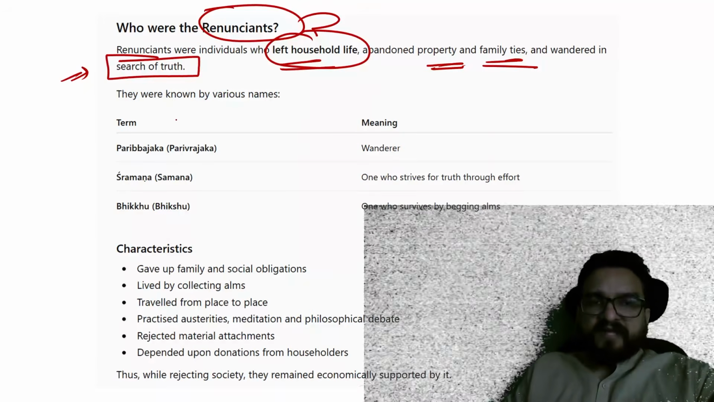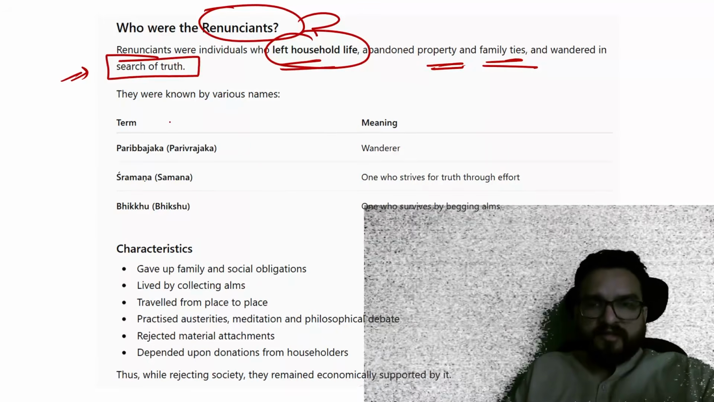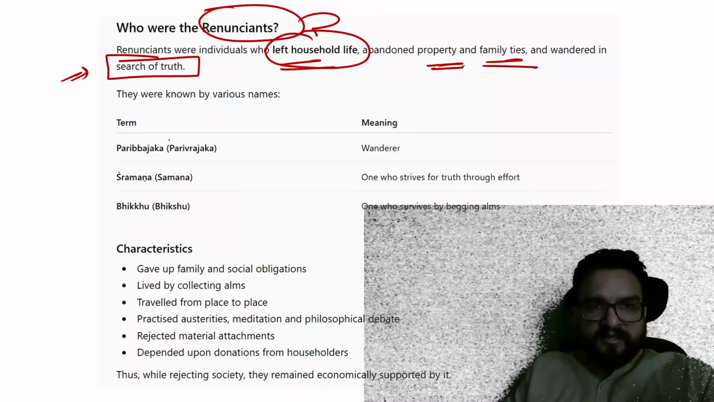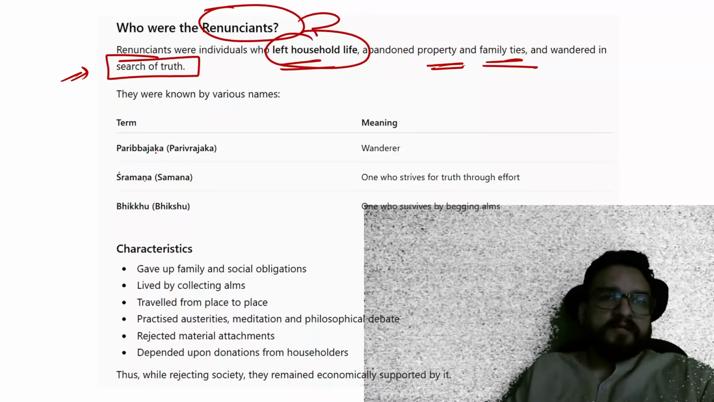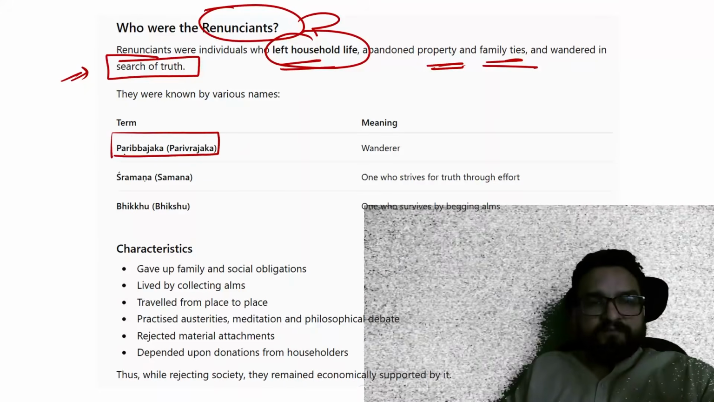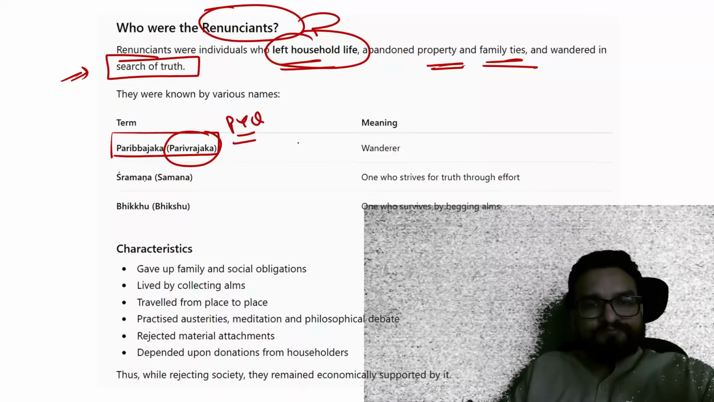So you will find that these people did not like it, and they found the truth over here. They understood that family ties are also built upon interests, right. So they left, and this is a hard path, nobody can follow this very easily. Parivarjaka is the name given to them. Parivarjaka, this is a UPSC prelims PYQ.